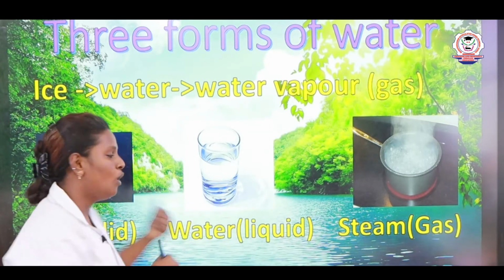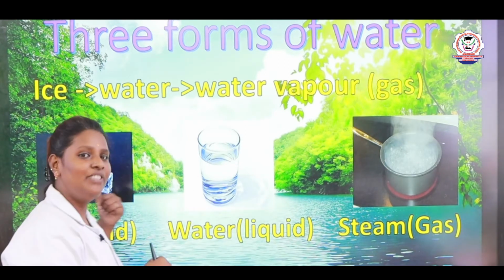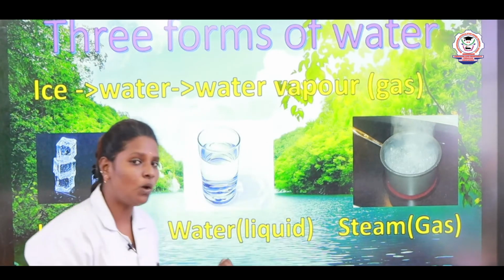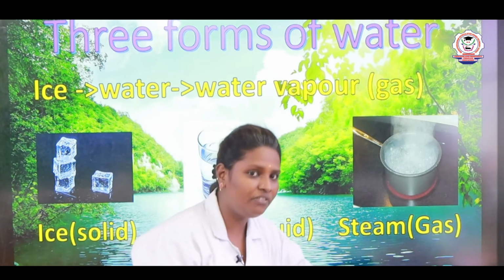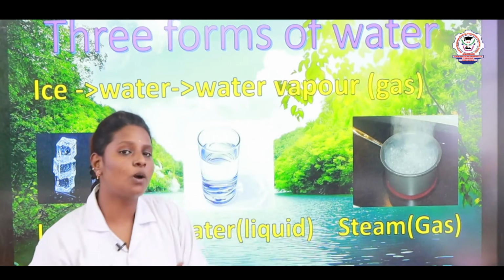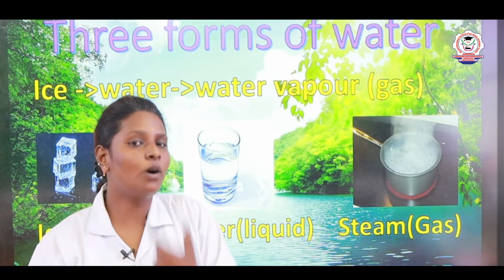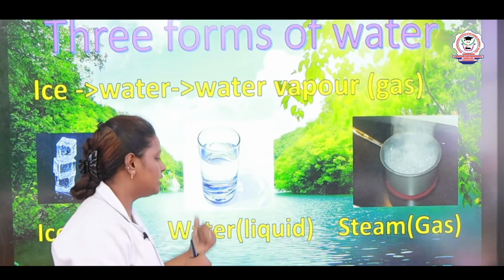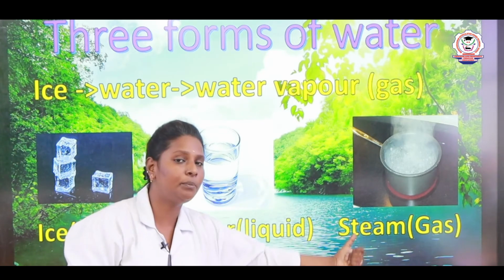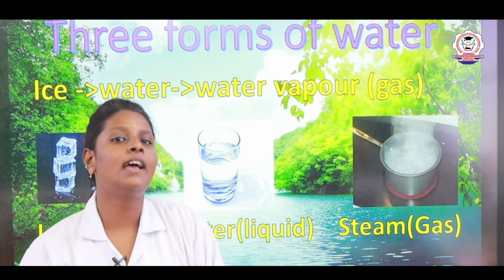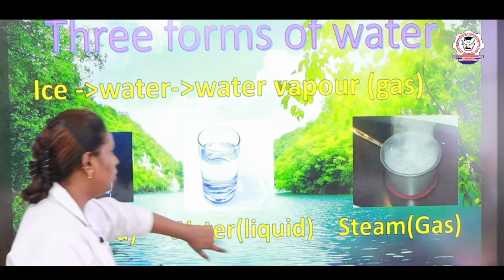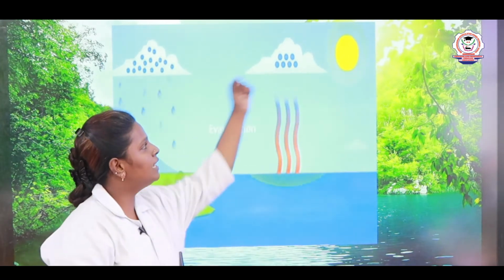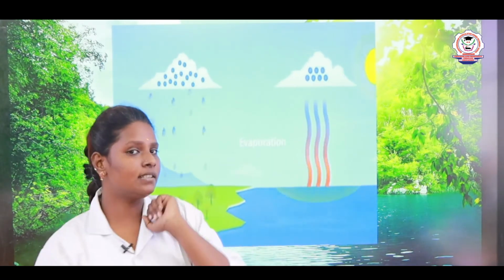The liquid water changing into water vapor on heating is called evaporation. What do we call it? We call this process evaporation. Children, the change of water into water vapor by heating is called evaporation. Okay, now let me tell you with one natural example. See here, children, there is a sun. Right, what is the sun?